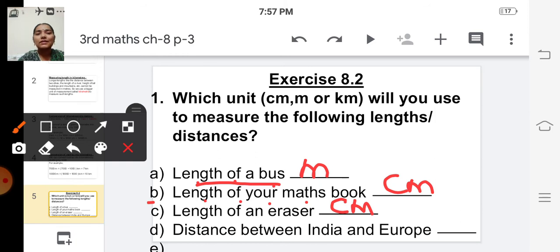And the next one, distance between India and Europe. Distance between two countries. Can we find the distance in centimeters or meters? No, it is impossible, right? So we can give kilometer for this. Okay, kilometers. That's the distance between two countries.